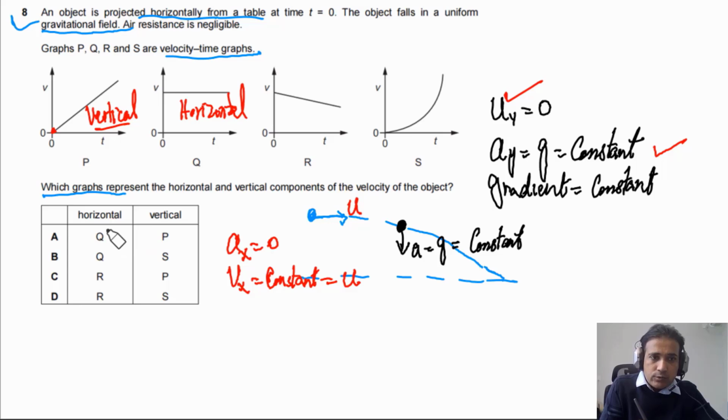So this is how we can answer. Horizontal has to be Q. So the answer is A or B. Vertical has to be P. So the answer is A.